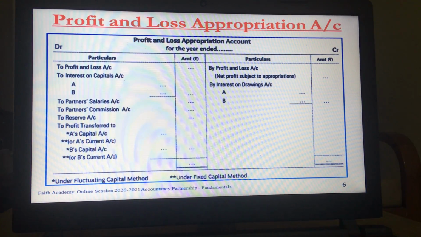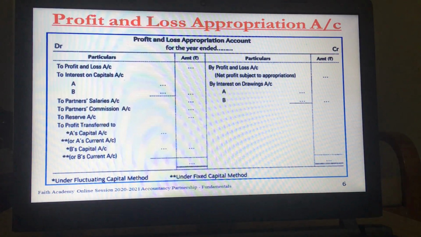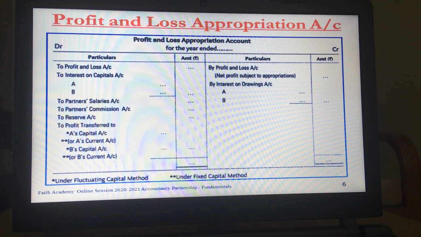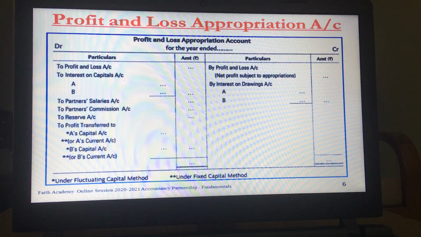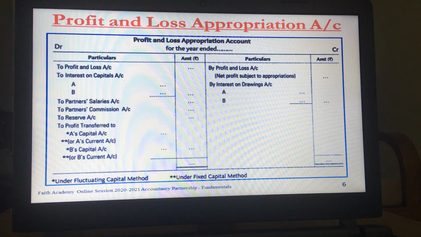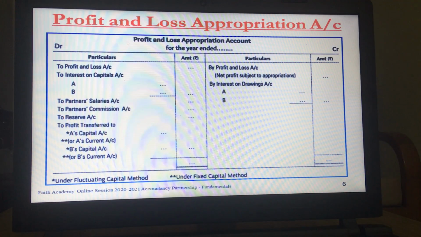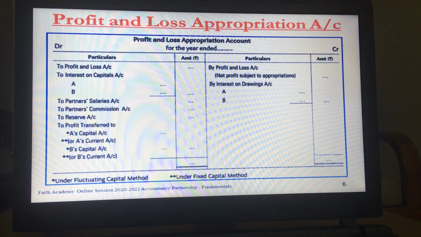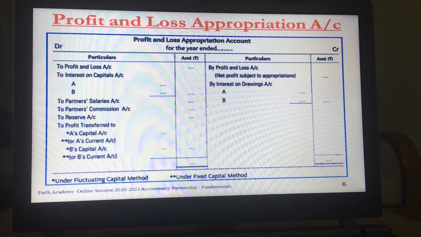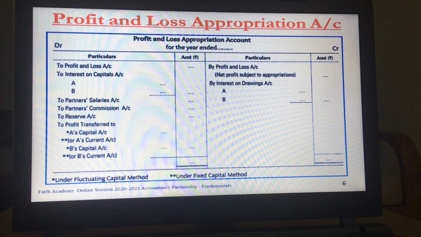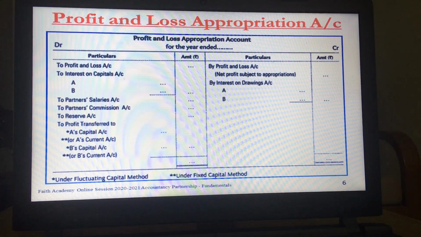Also, if all the partners want to set aside a portion of profit for reserve, that is also an appropriation of profit. That is also shown on the debit side of the same account. And the profit that we get from this account is transferred to the capital accounts of the respective partners.